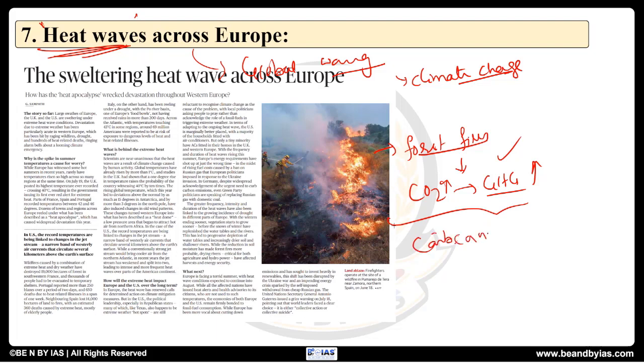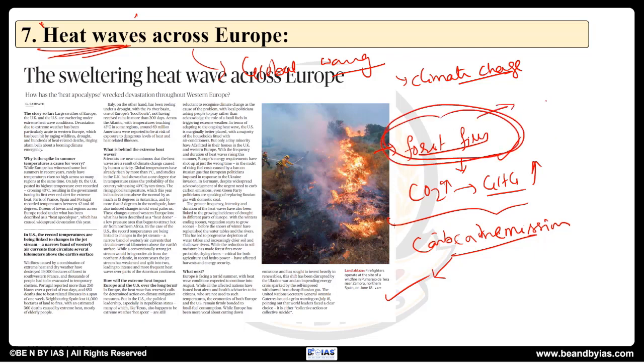See, here on carbon emissions, we can bring in points related to the Glasgow summit, carbon neutrality and the Paris agreement. You can bring in things related to all of these here. Okay? And please remember, we need to look at forest fires, what are the causes behind them and what are the implications of it. So these are all the things which are needed for this background study.